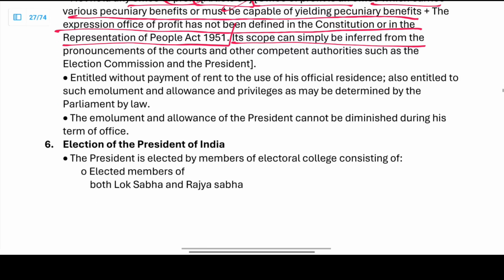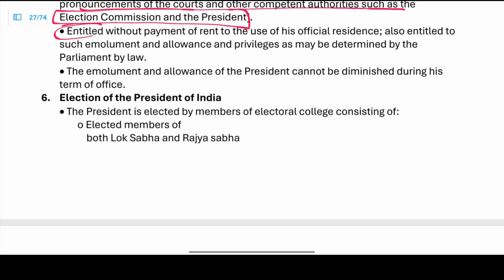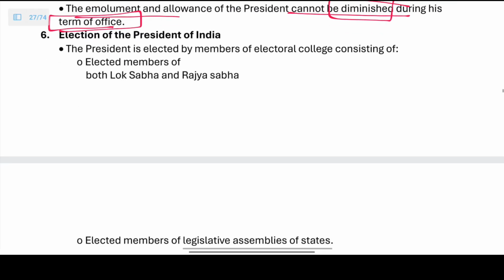Its scope can be simply inferred from the pronouncements of the courts and other competent authorities such as the Election Commission and the President. They are entitled to the use of their official residence without payment of rent, and also entitled to such emoluments, allowances, and privileges as may be determined by the Parliament by law. This cannot be diminished during their term of office.